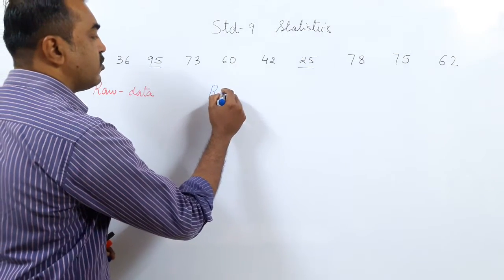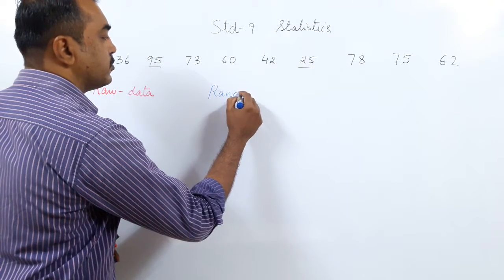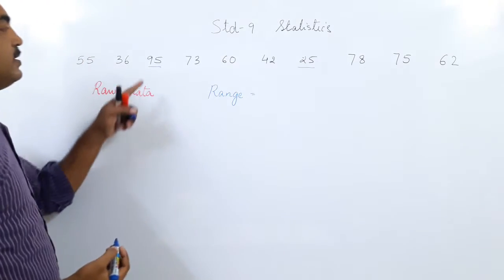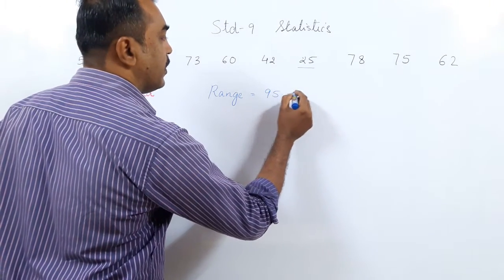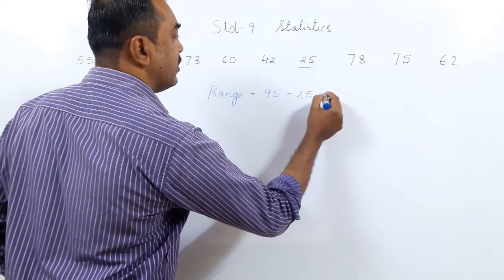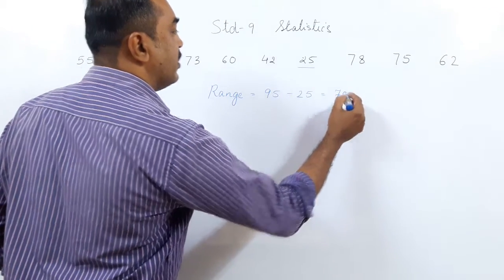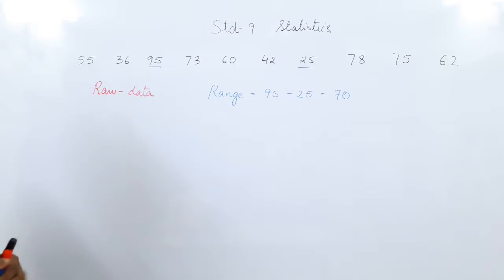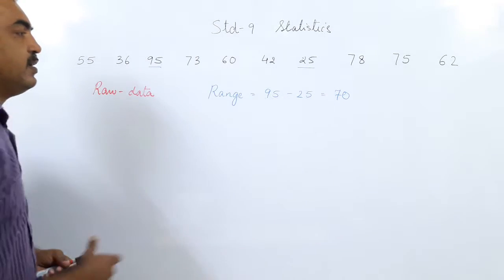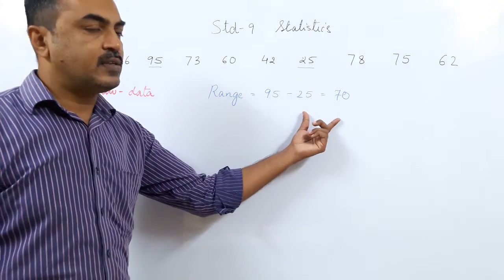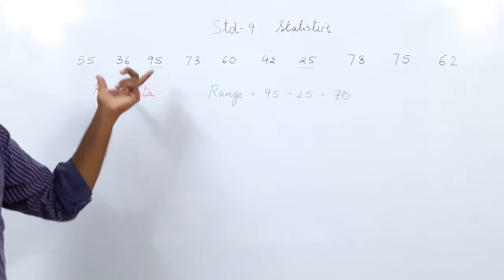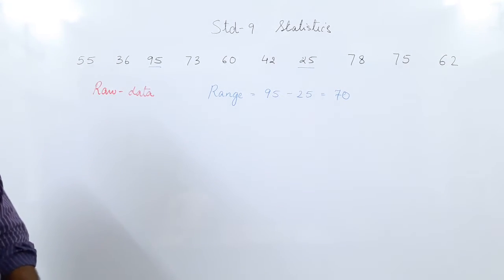So what is the range of the data? The range of the data is the highest reading, 95, minus the lowest reading, 25. So we get a range of 70. It means the spread of the marks is 70. That is called the range. Now we have found out the range. Can you think of any meaning? What does this range tell us?